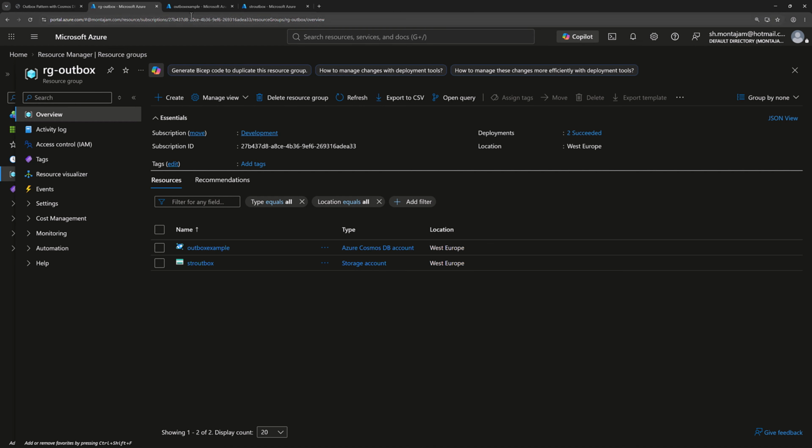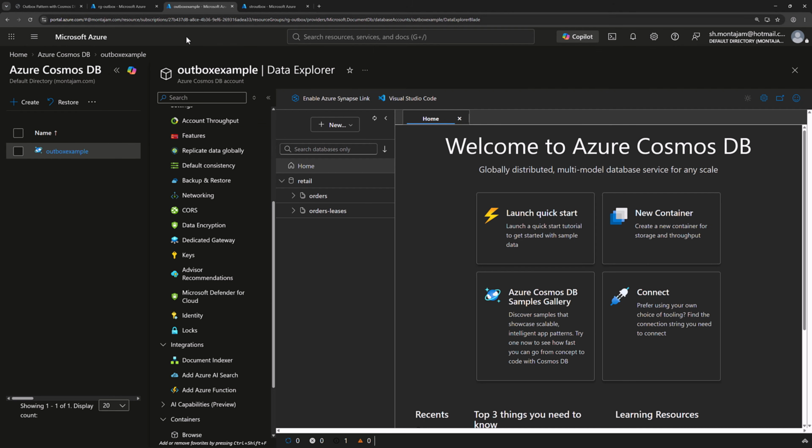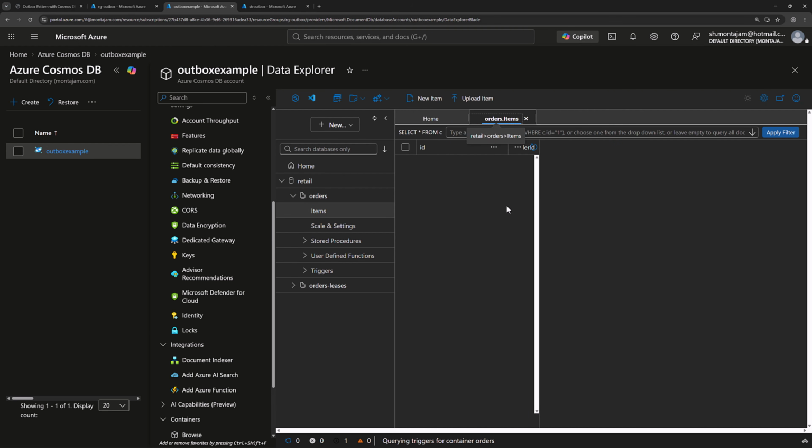So in the other tab, I have the Cosmos DB open. And in the Cosmos DB, we have a database called retail, and it has a container which is called orders. And also we have our orders leases container for the checkpoints. I will open this one, and currently we don't have any orders item here.